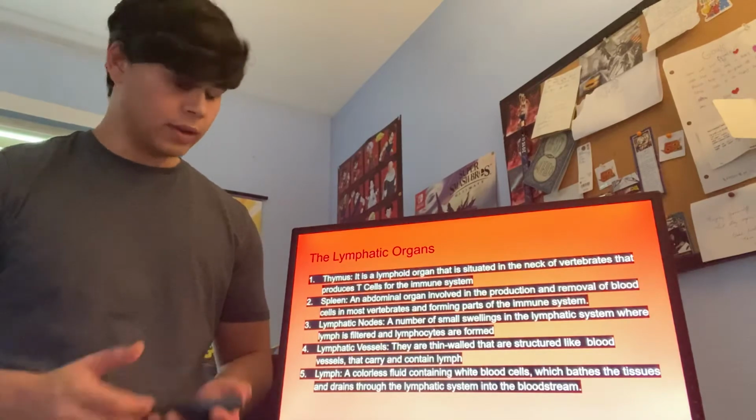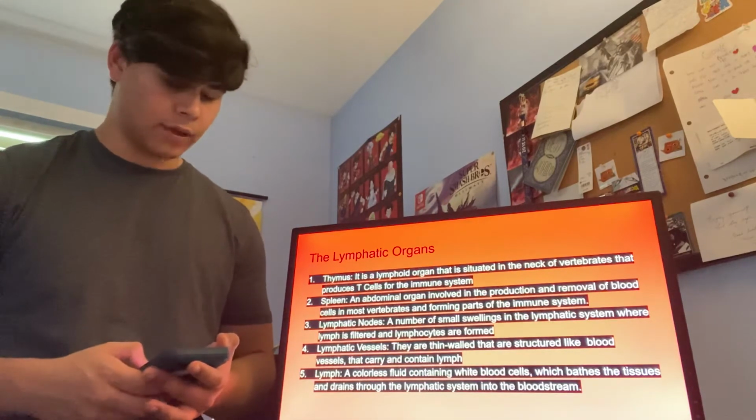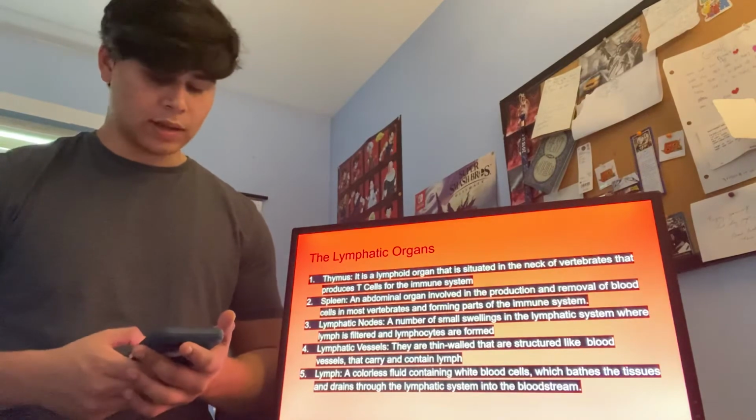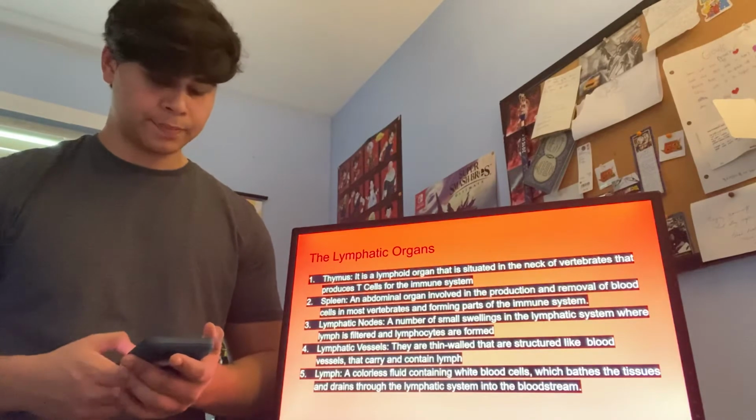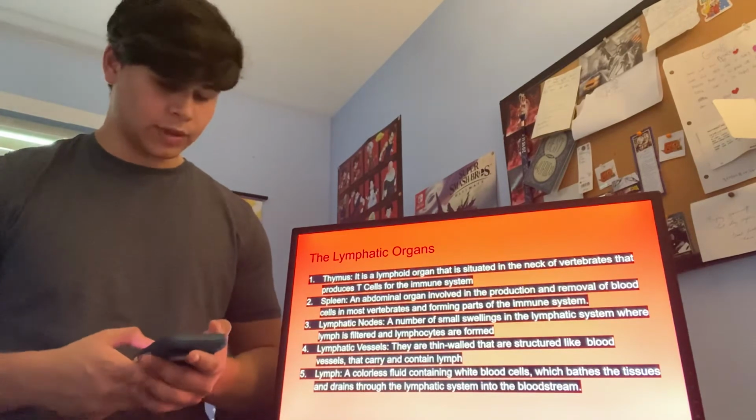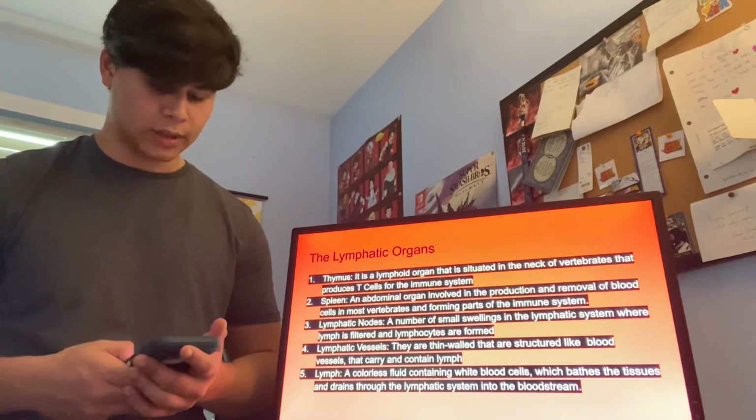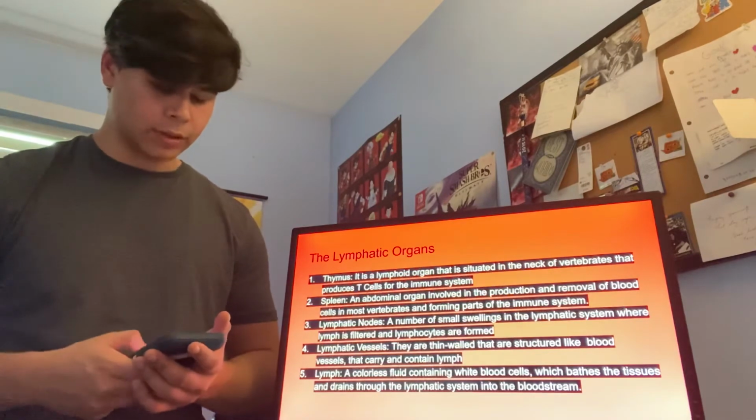Here are all of the lymphatic organs. The first one is the thymus. It is a lymphoid organ that is situated in the neck of vertebrates that produces T cells for the immune system. The second one is the spleen, an abdominal organ involved in the production and removal of blood cells in most vertebrates and forming parts of the immune system.